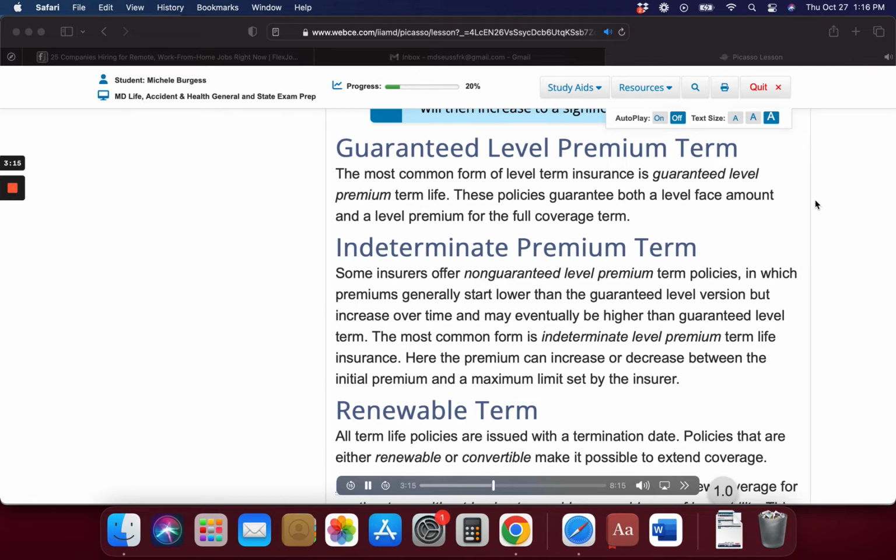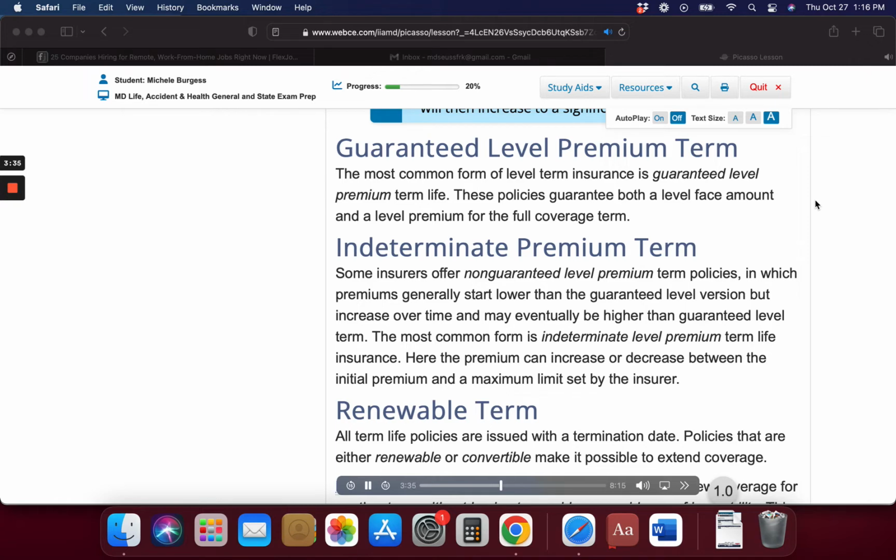The premium for the renewal coverage is based on the insured's attained age at the time of renewal. As a result, premiums increase with each renewal. Most insurers set upper age limits on renewal of their term policies. For instance, most policies cannot be renewed past age 65 or 70.